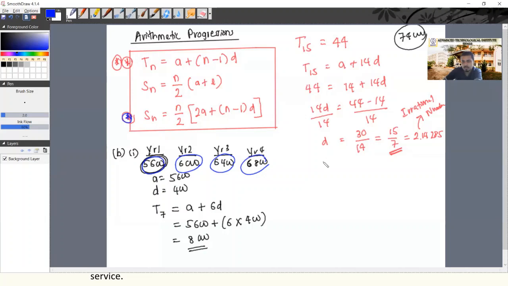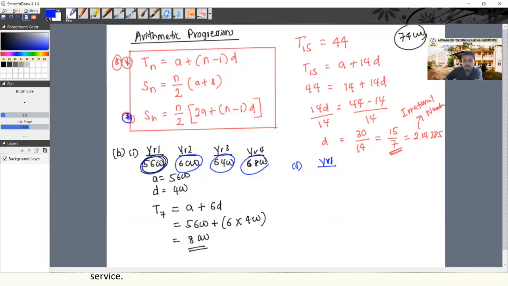If we take the total salaries, I'm into part 2. If we take the total salaries in year 1, what is the total salary earned by this particular employee? In year 1, his monthly salary is how much?